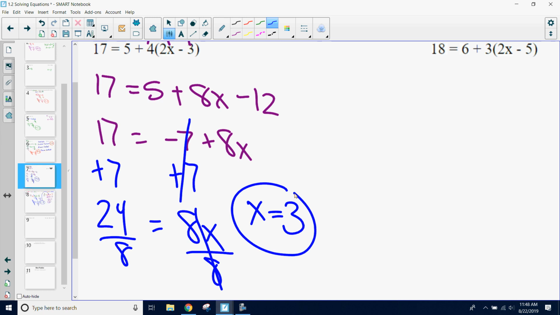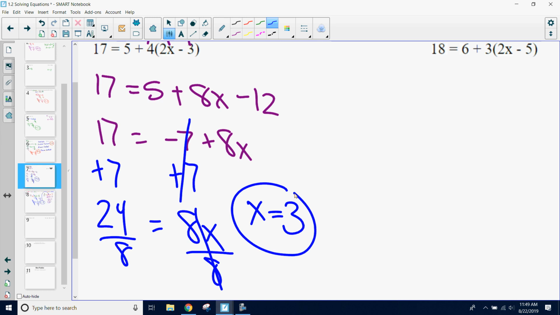One thing I noticed from a few of you is when you got to 5 plus 8x minus 12, you wanted to inverse each of these two numbers separately. And that's fine. You'll still get the right answer by subtracting 5 and then adding 12 separately. That will still get you the right answer.